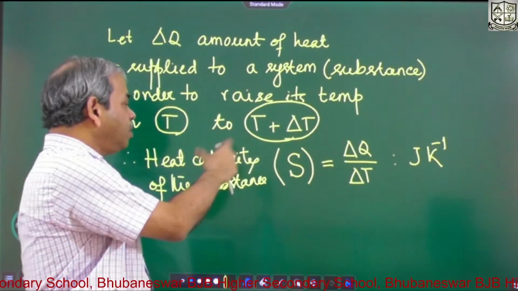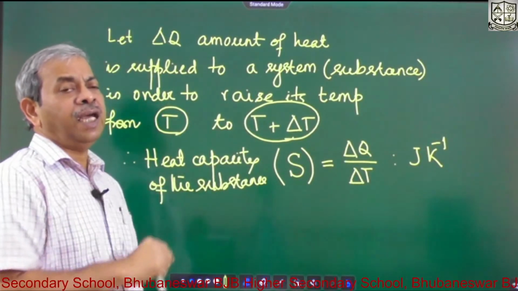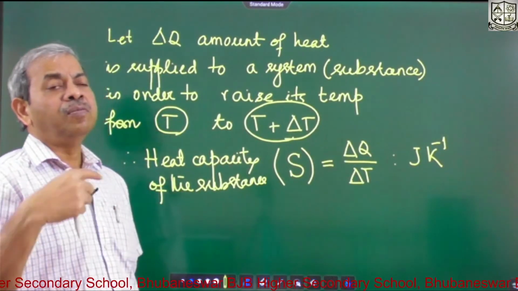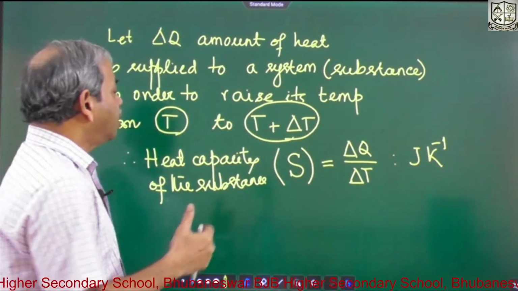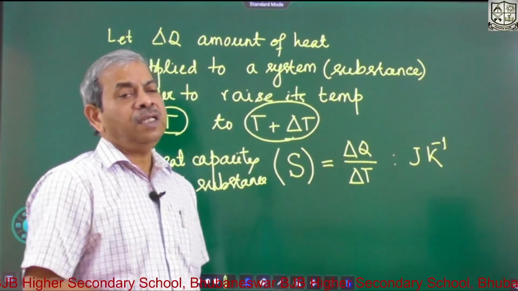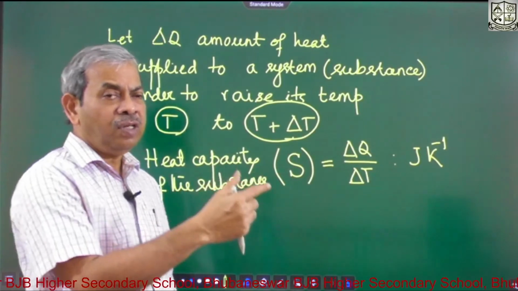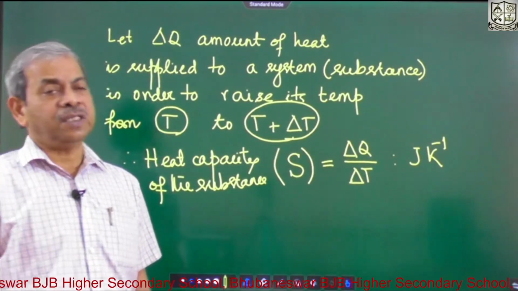If the mass of the substance is more, then in order to have the same degree rise of temperature, you require more heat to be supplied. Therefore, the heat capacity very much depends upon the mass of the substance. If mass is more, it requires more heat for a 1 degree rise of temperature.